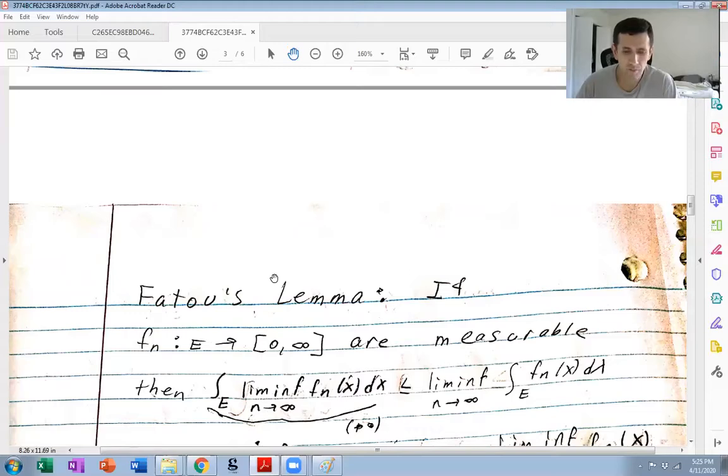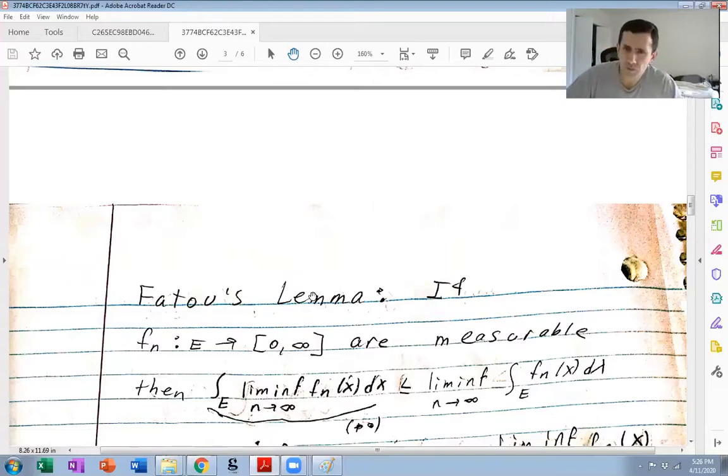And if you go to Wikipedia, Fatou's lemma, there is a version in probability language, and there's even a version for conditional expectations, which is fairly deep probability, so I don't want to get into that.